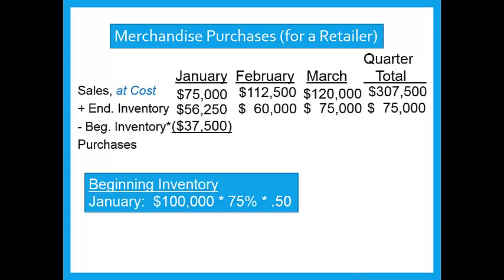So we'll begin January with half of what we need for January sales, or $37,500. Now for the other months, we don't really have to compute the beginning inventory, because what we end January with is what we'll begin February with. And what we end February with is what we'll begin March with.